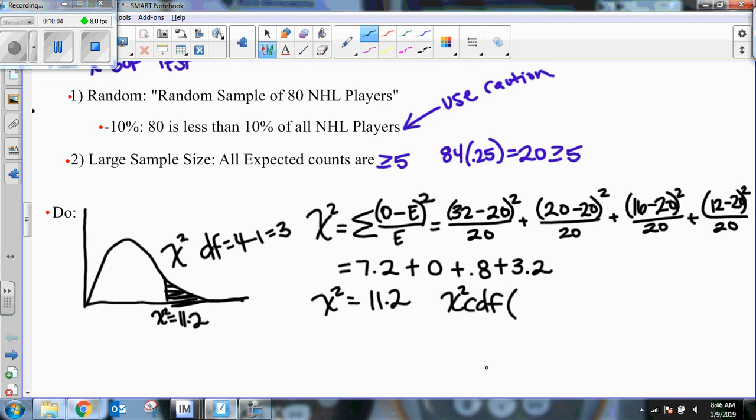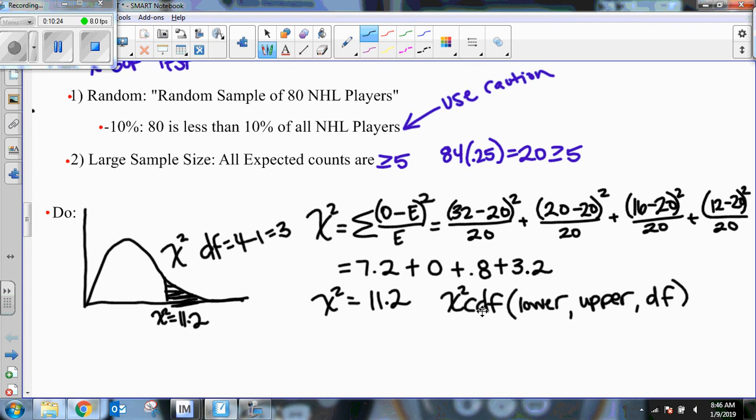Remember, the CDF is the combined distributions. And when you do that, you have to, again, type in some values. We should be somewhat used to this. We need to put in a lower bound, we need to put in an upper bound, and we need to put in a degrees of freedom.